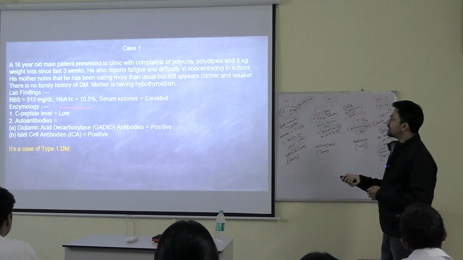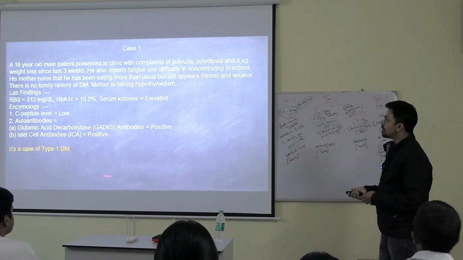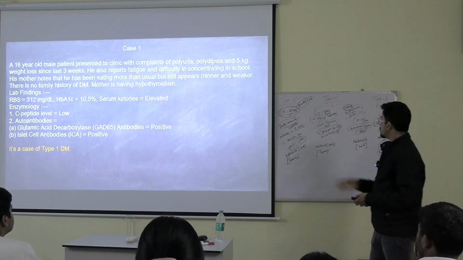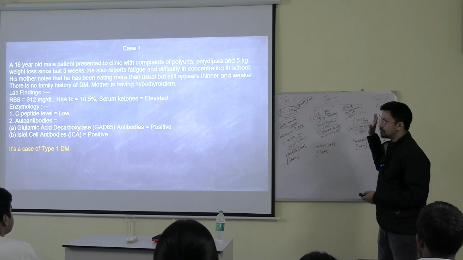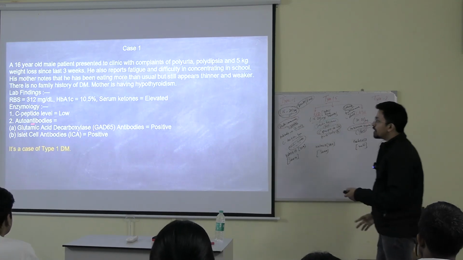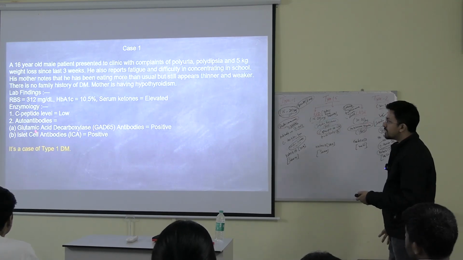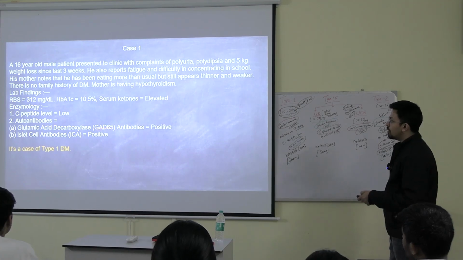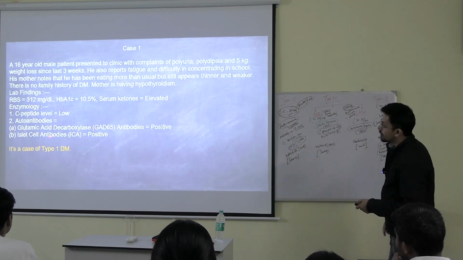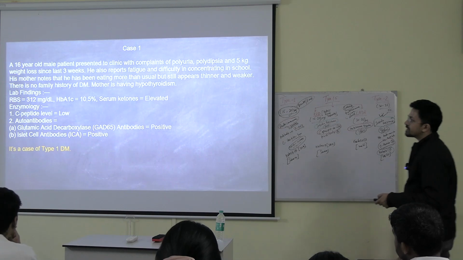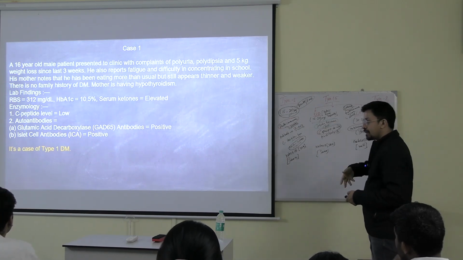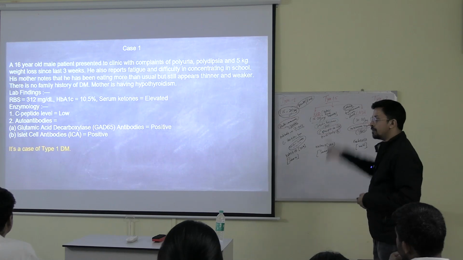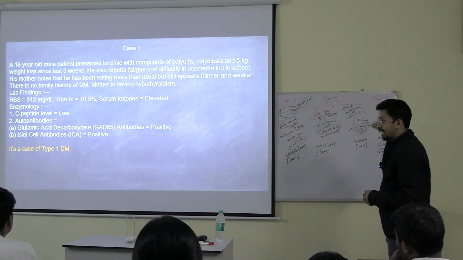Okay. So your ketones are elevated. Now in enzymology you saw the C-peptide level is low. So if the C-peptide is low, it means type 1. It cannot be KPD anymore. Okay. And what are the antibodies which are destroying these beta cells? These are the two antibodies. Okay. One is the glutamic acid decarboxylase antibody. Another one is the islet cell antibody. Okay. Glutamic acid works in the glycogen metabolism pathway and islet cell acts on the beta cells of the islets of Langerhans.